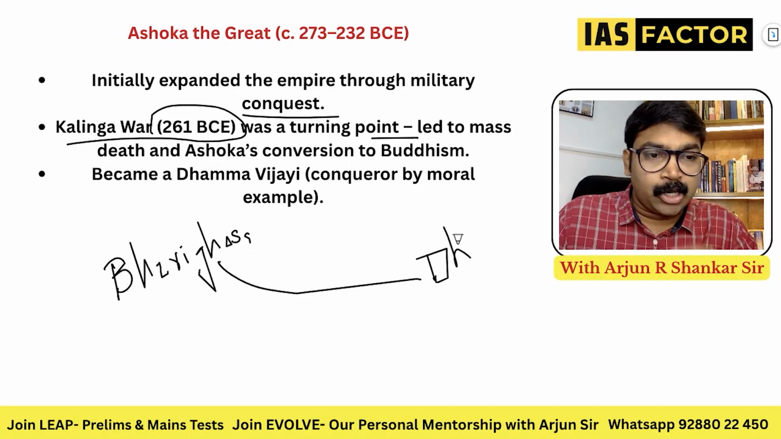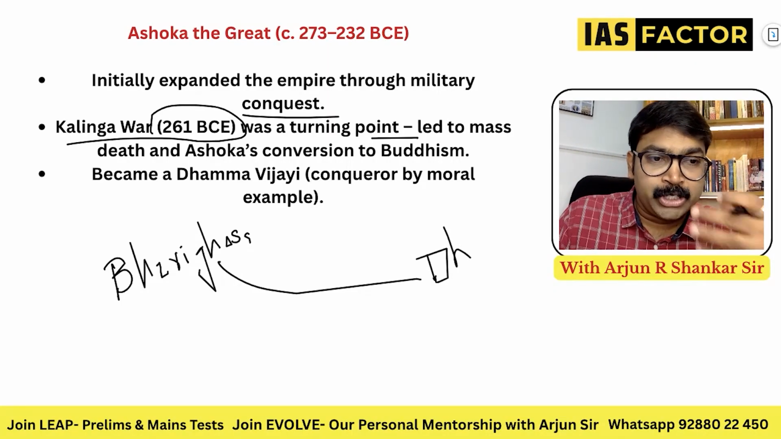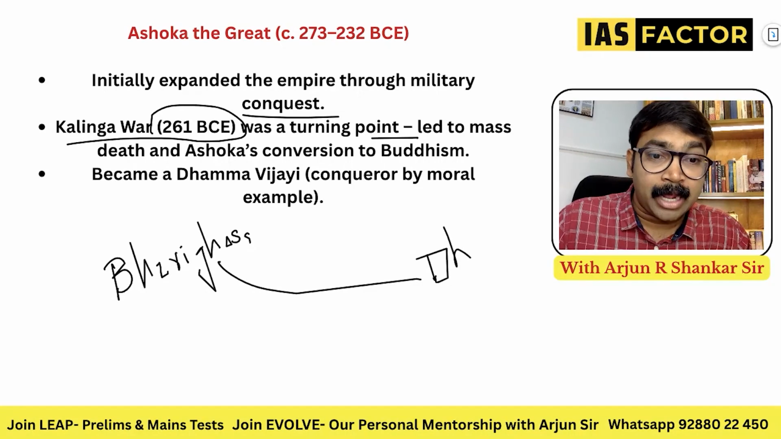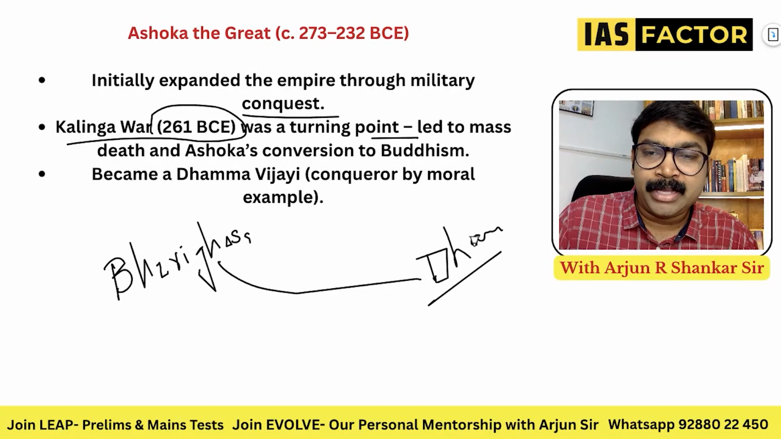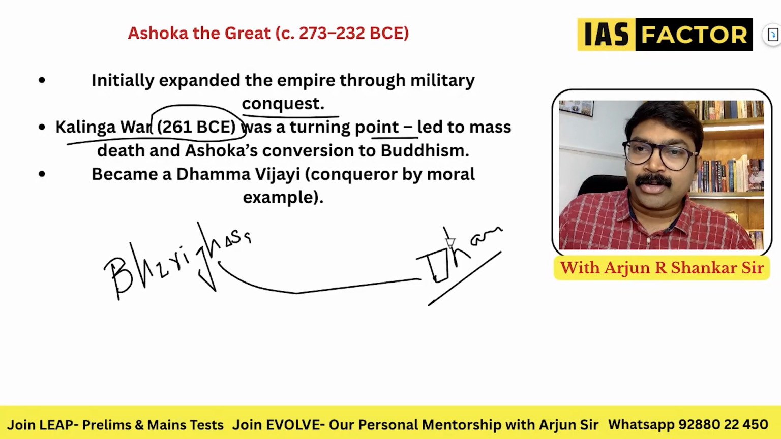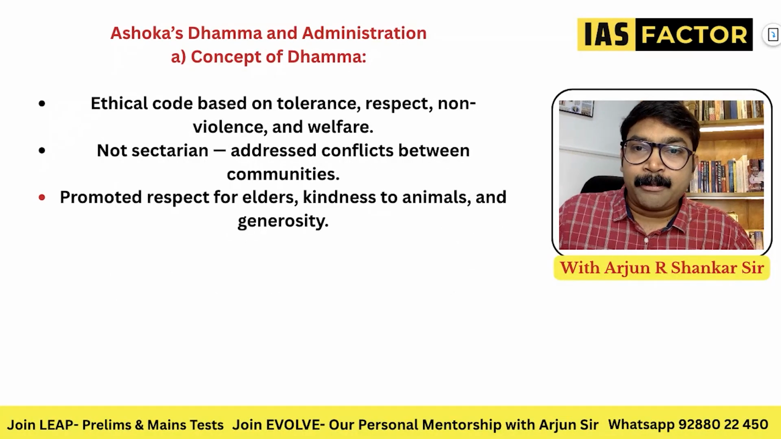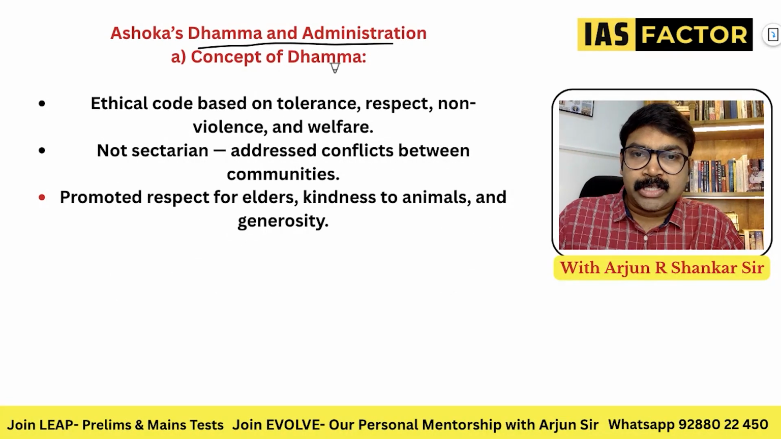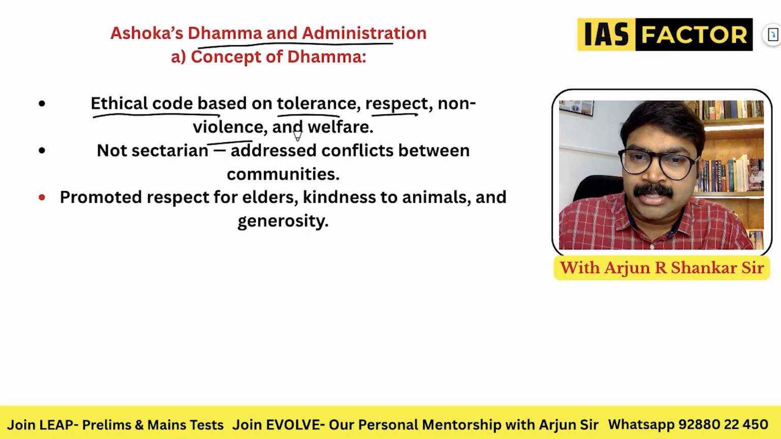Bheri Ghosha is the long trumpet that you blow. It used to be blown when wars happened. After this, he avoided the Bheri Ghosha and started blowing the Dharma Ghosha. So no more wars, only Dharma, peace and non-violence. Ashoka completely transformed after this. Ashoka's Dhamma and administration: the concept of Dhamma is an ethical code based on tolerance, respect, non-violence and welfare.